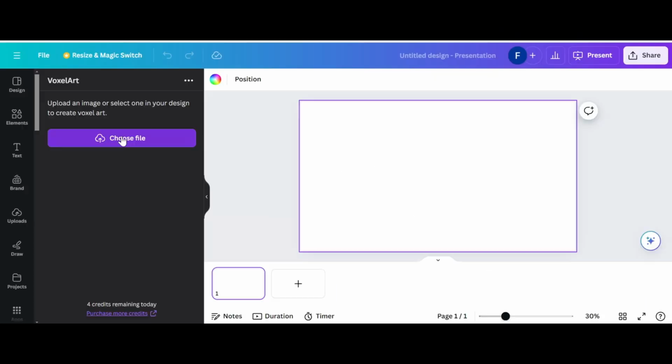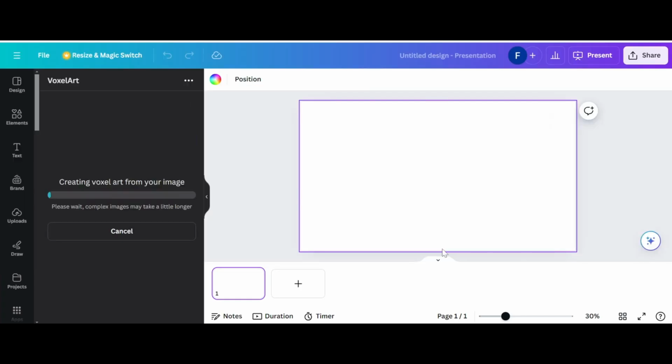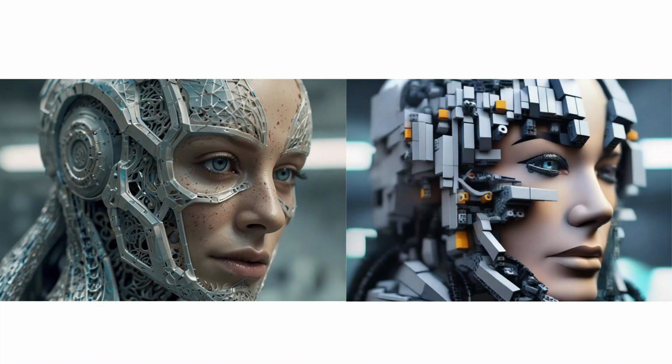VoxelArt. I'm going to upload this humanoid robot picture. And this is the result, an image with voxels.